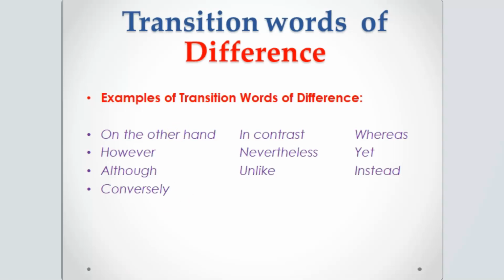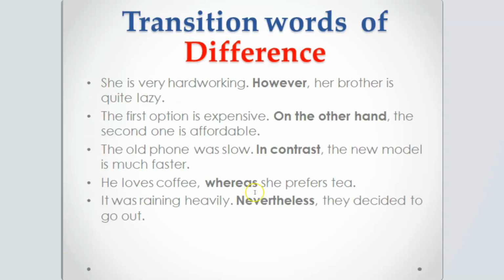Now, the transition words of difference: on the other hand, in contrast, whereas, conversely, unlike, instead. We are now using these words in sentences. If you can see here, we have the transition words of difference in these sentences. Let me go through them.